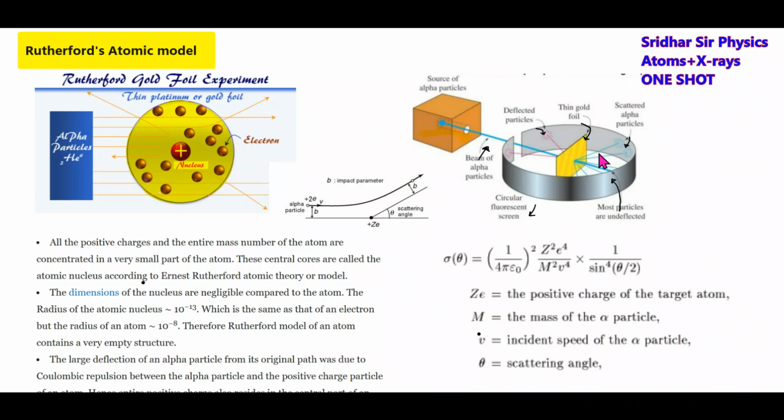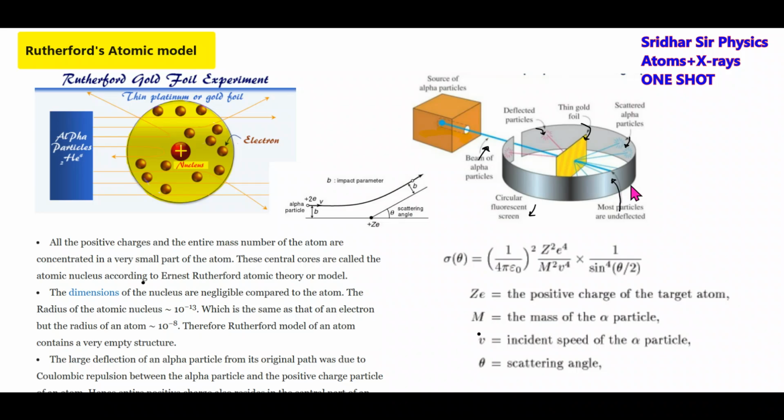What we see is that the alpha particles get deflected. Some of the alpha particles get deflected by almost 180 degrees. Most of them will pass as if nothing is present, and some will get deflected. So what is the deflection? The deflection is between 0 to 180 degrees, and most of the alpha particles will have a deflection of 0 degrees, meaning they'll be undeflected. Most of the particles are undeflected.